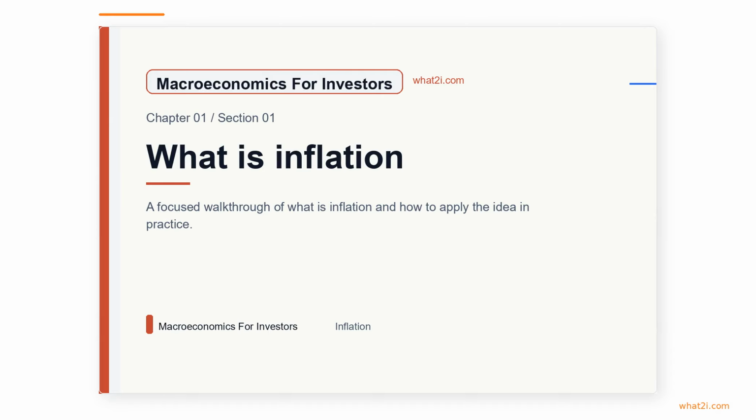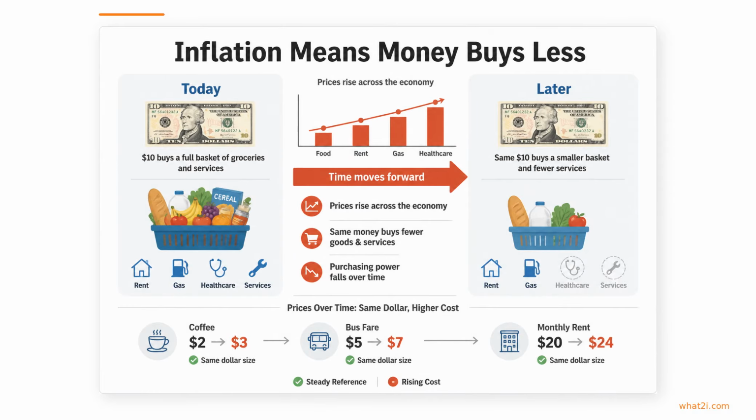Chapter 1. Inflation. Section 1. What is inflation? Inflation means the average level of prices is rising over time. When that happens, the same dollar buys a little less than it used to, so your purchasing power gradually falls even if the number of dollars in your wallet stays the same.